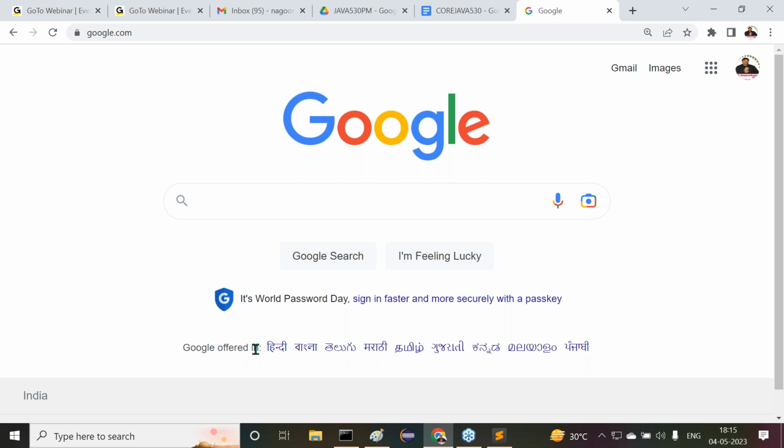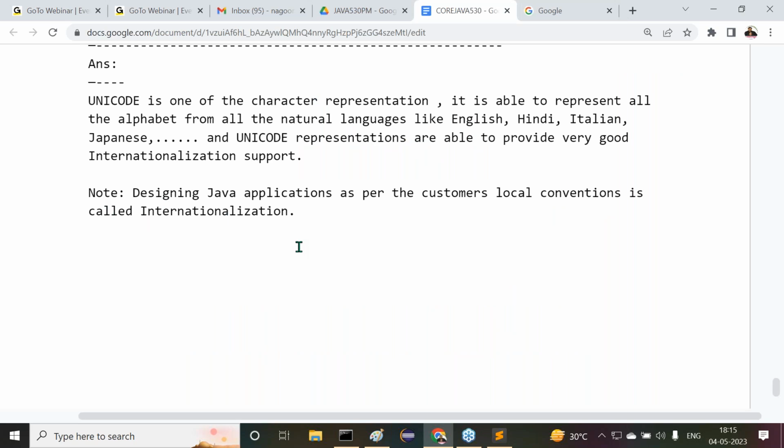First of all, understand it now. All of you are getting clarity on this internationalization, no? Here the point is, observe carefully. Designing Java applications as per the customer's local conventions is called internationalization. That's the point here we can understand. That's it, guys. Now this is the total scenario about the design differences between Java and others. Got it or not? All right.